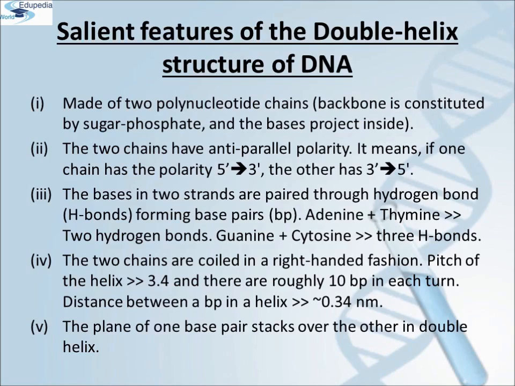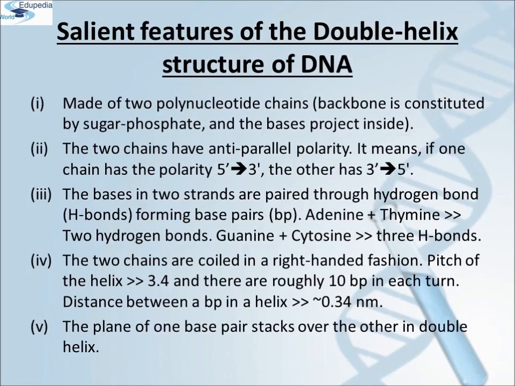Fourth one, the 2 chains are coiled in a right-handed fashion. The pitch of the helix is 3.4 nanometer. A nanometer is 1 billionth of a meter, that is 10 raised to minus 9 meter. And there are roughly 10 base pairs in each turn. Consequently, the distance between a base pair in a helix is approximately equal to 0.34 nanometer.